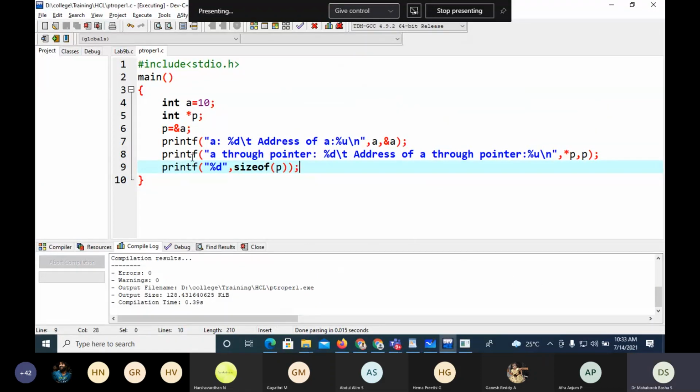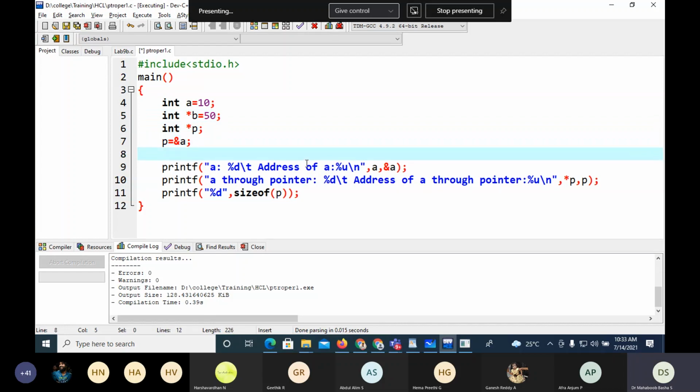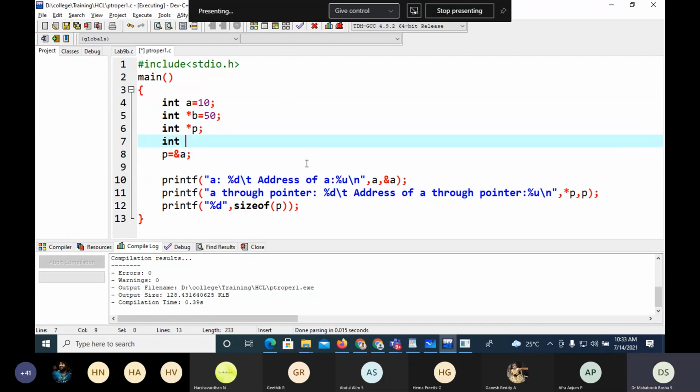I may have int B equals 50. Then I may say int asterisk B1 equals &B. So I'm declaring the pointer variable, and at the same time I'm making it point to a variable.